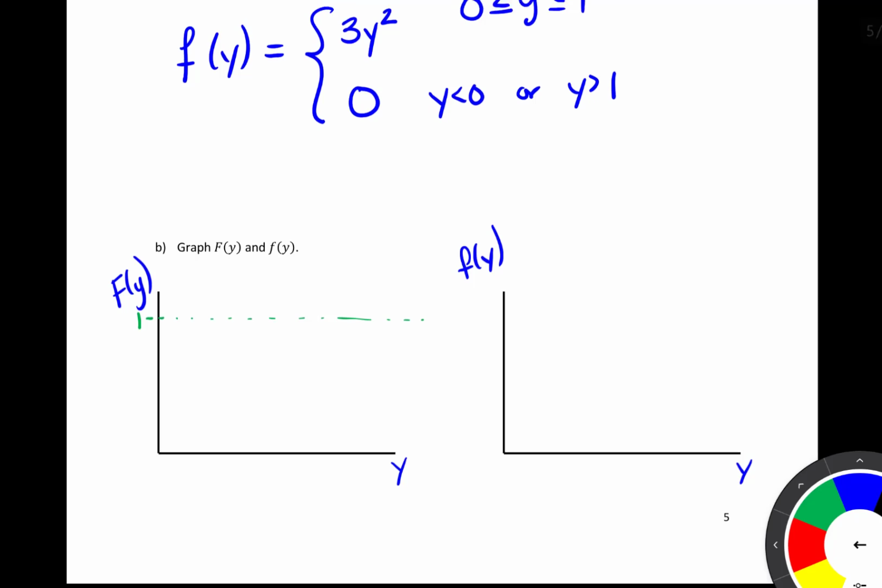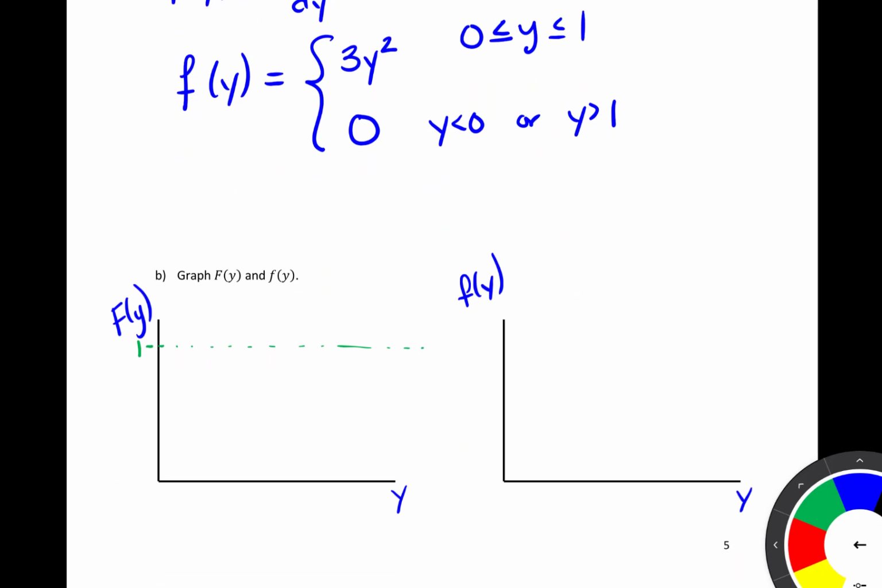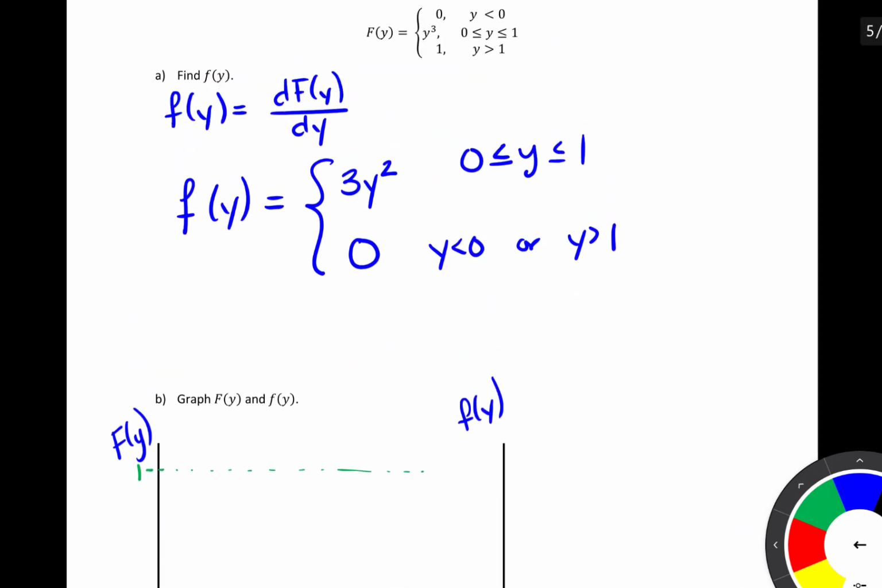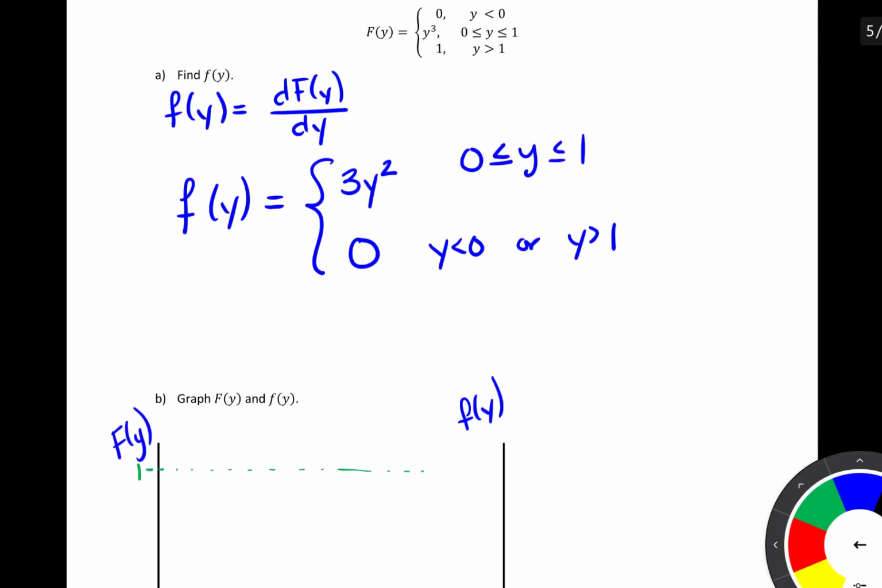So if we look up here at our CDF, notice the CDF is equal to 0 for y strictly less than 0. We also know for y between 0 and 1, our CDF is going to be equal to y cubed. Well, 0 cubed is 0, and 1 cubed is 1. And then we have the function y cubed between the 2 points, which is something like this. And then for y greater than 1, our CDF is equal to 1. So here's a plot of our CDF.